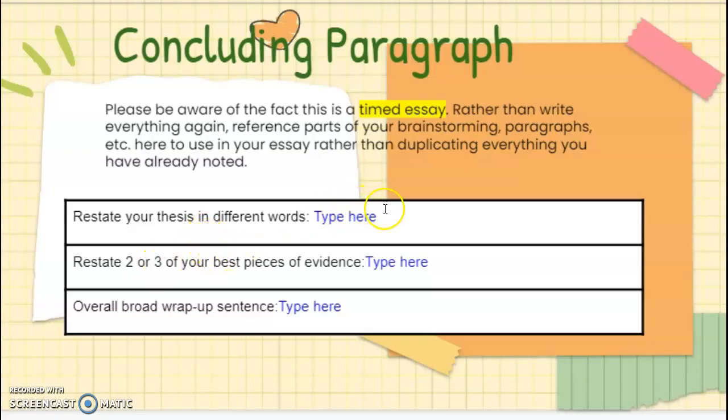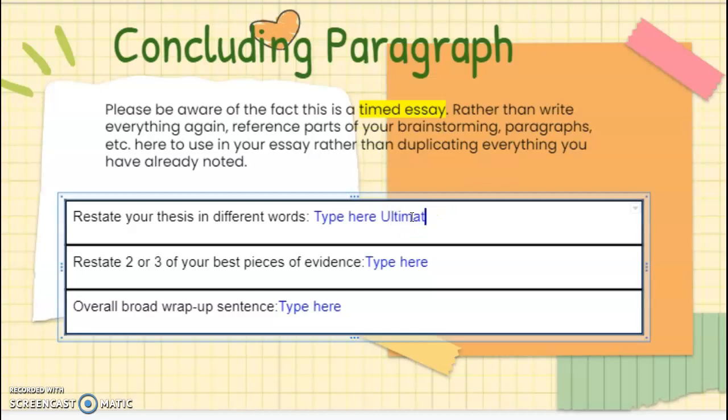Okay, concluding paragraph. Now, this is a timed essay. Rather than write everything again, I want you to reference part of your brainstorming, your paragraphs, what you've used in your essay. Don't duplicate completely. Don't copy it word for word, but use the ideas you've already used, okay? So if you have to restate your thesis in different words, say, ultimately, money can lead to happiness.